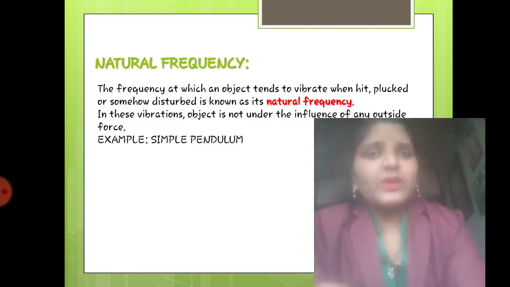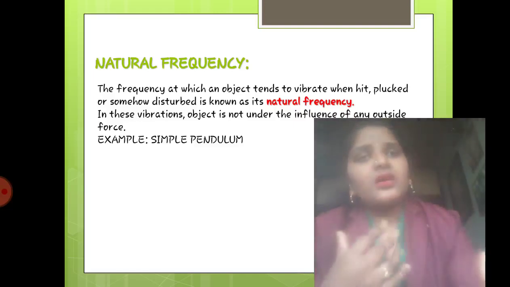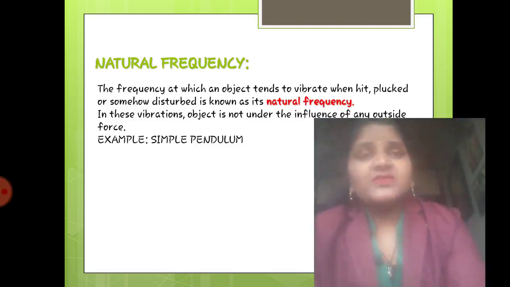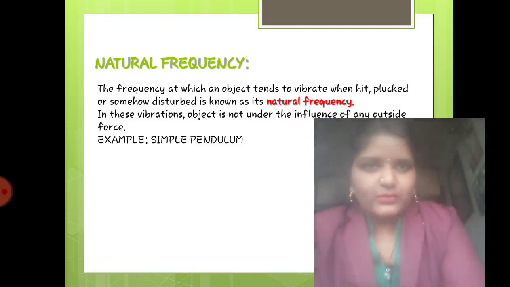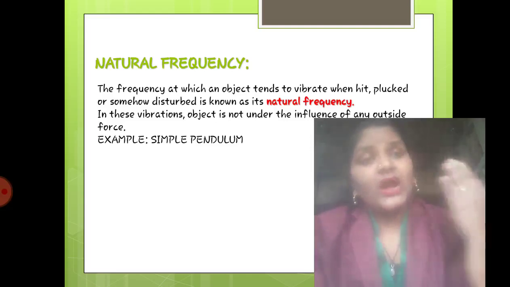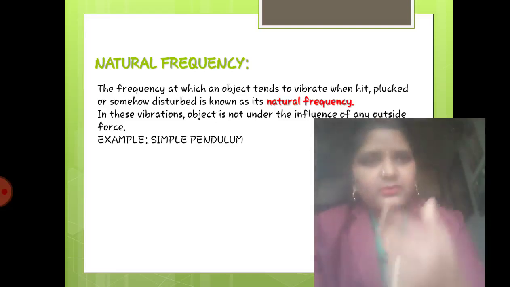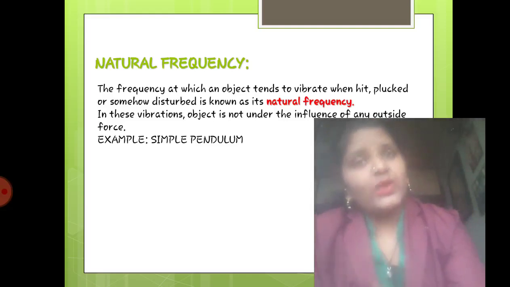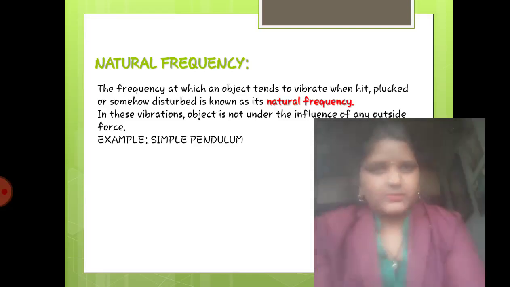In these vibrations, if we apply any force, the object is not under the influence of outside force after the natural frequency. This is the main thing you have to know while moving forward to free and forced vibrations.